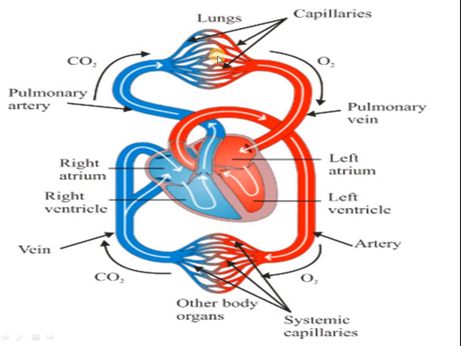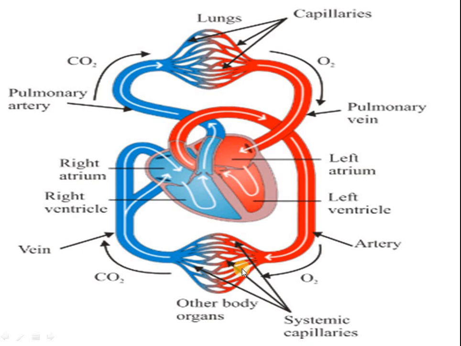From the lungs, the oxygenated blood will come through the pulmonary vein to the left atrium. From the left atrium it will go to the left ventricle. From the left ventricle it will go into the aorta. From the aorta it will go to the body organs.